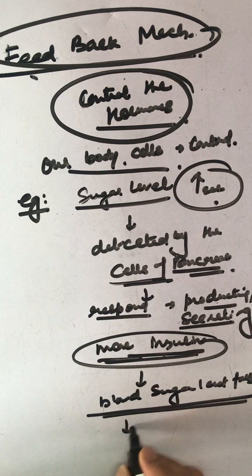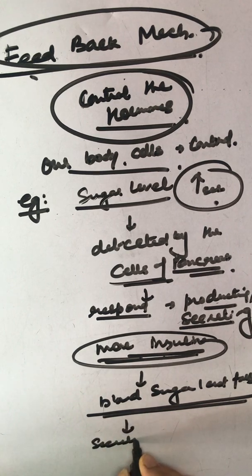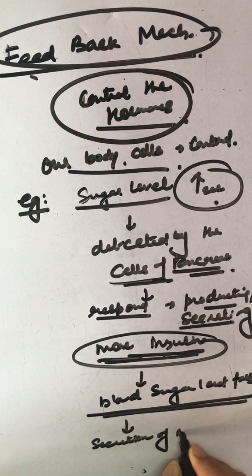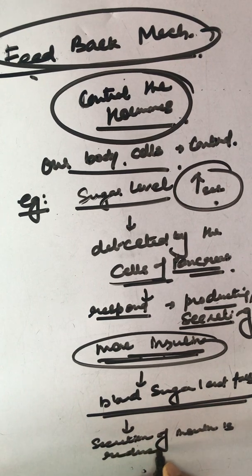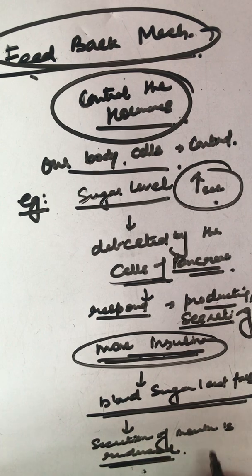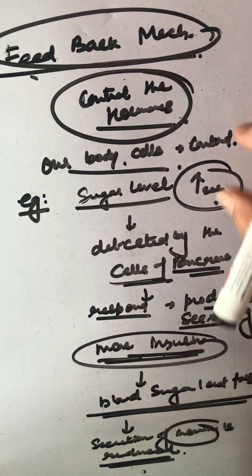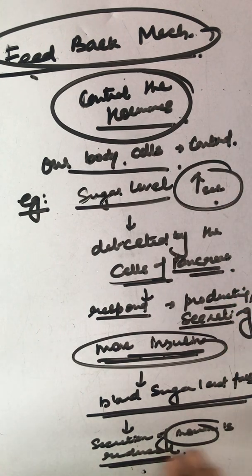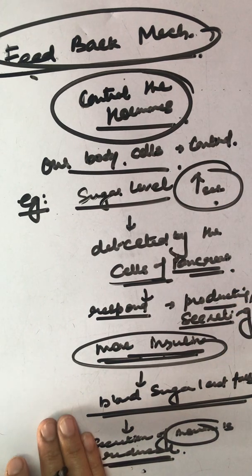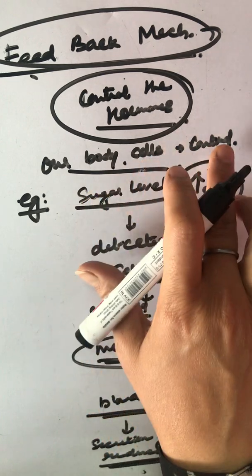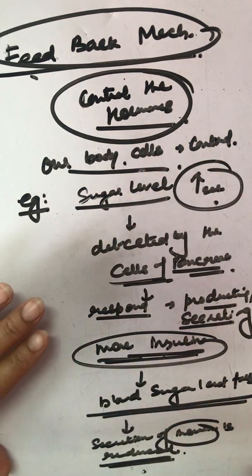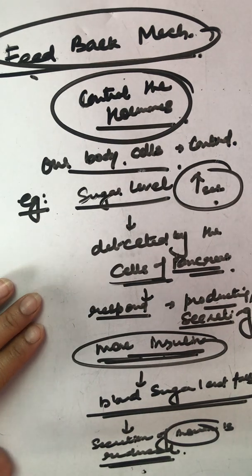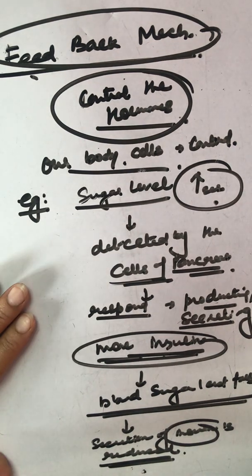Then automatically the secretion of insulin is reduced. Slowly this insulin secretion will also become normal, right? This is called the feedback mechanism, that our own cells, the body's own cells, will detect and control the hormone secretion. All right, this is all for the hormones, that is what is seen in a human body.